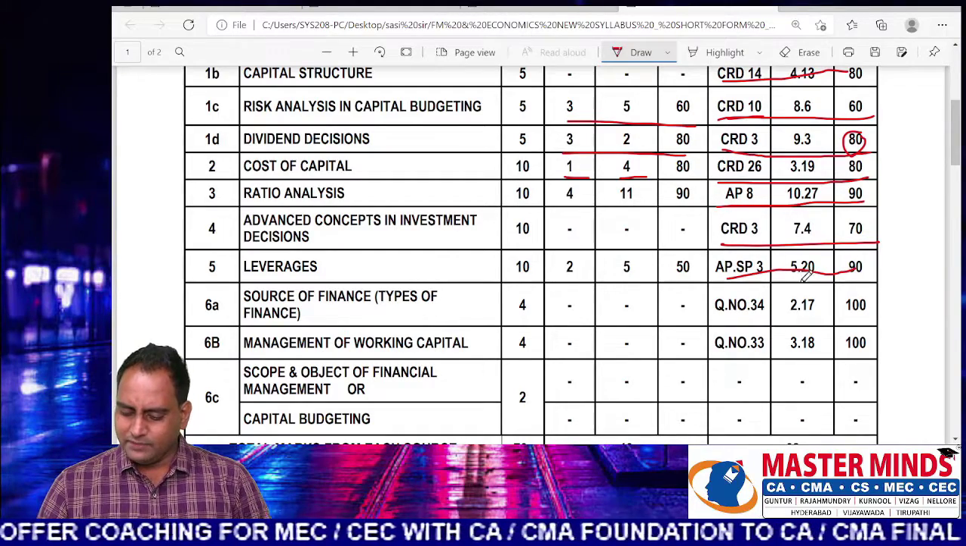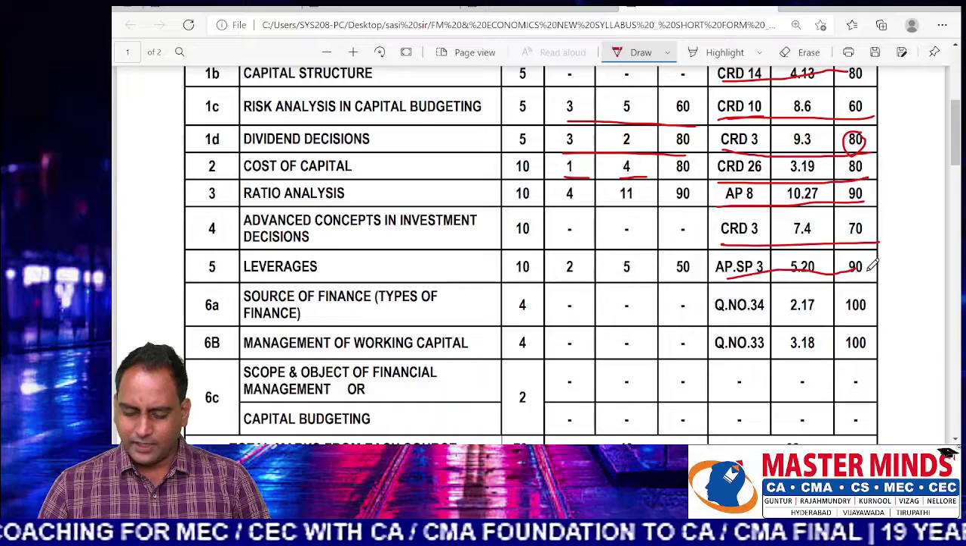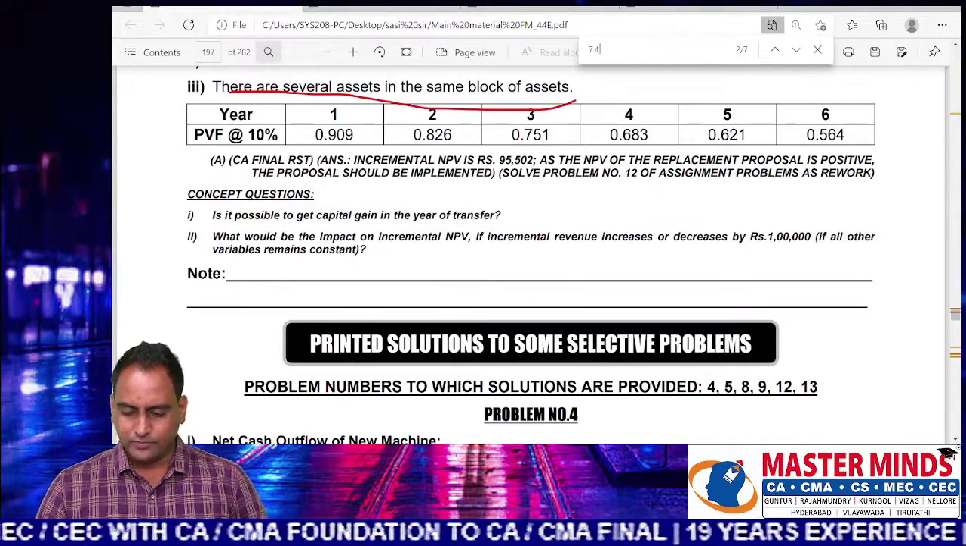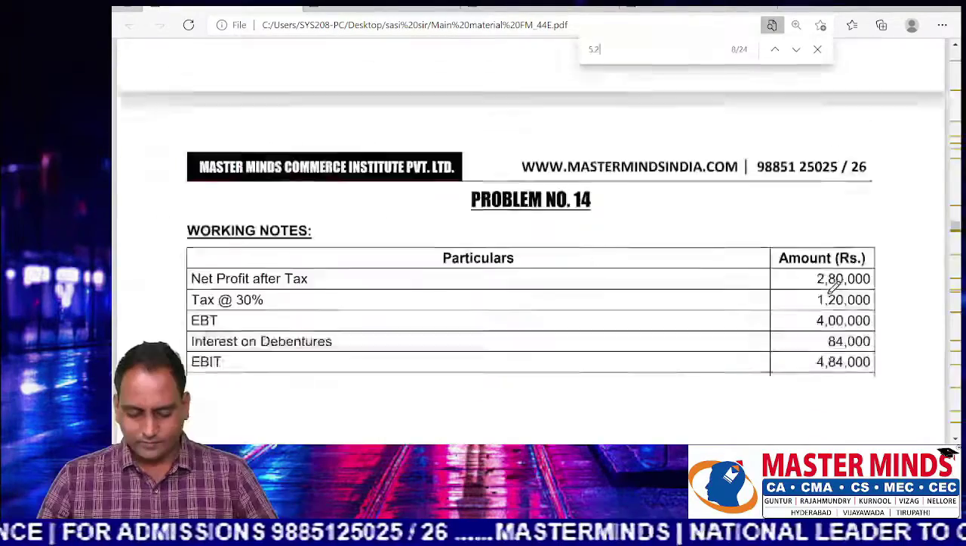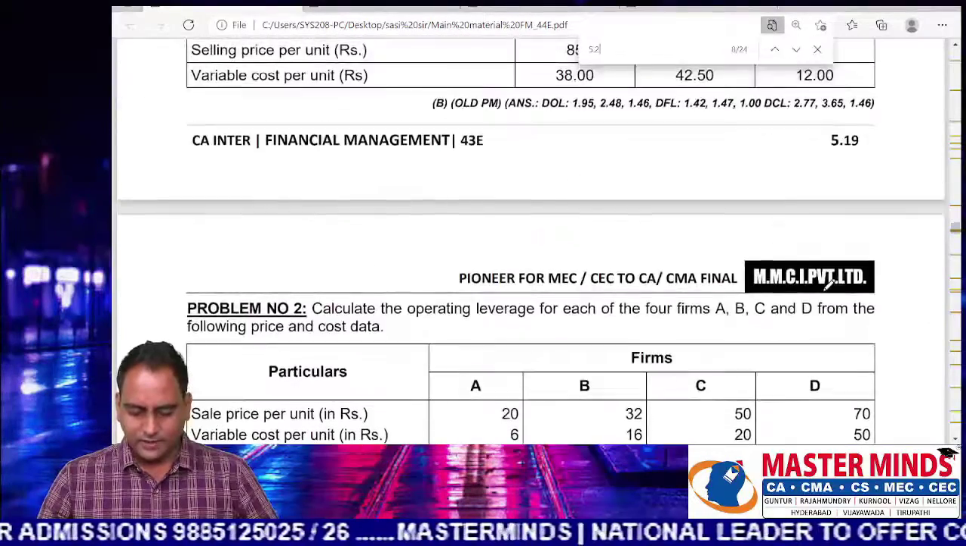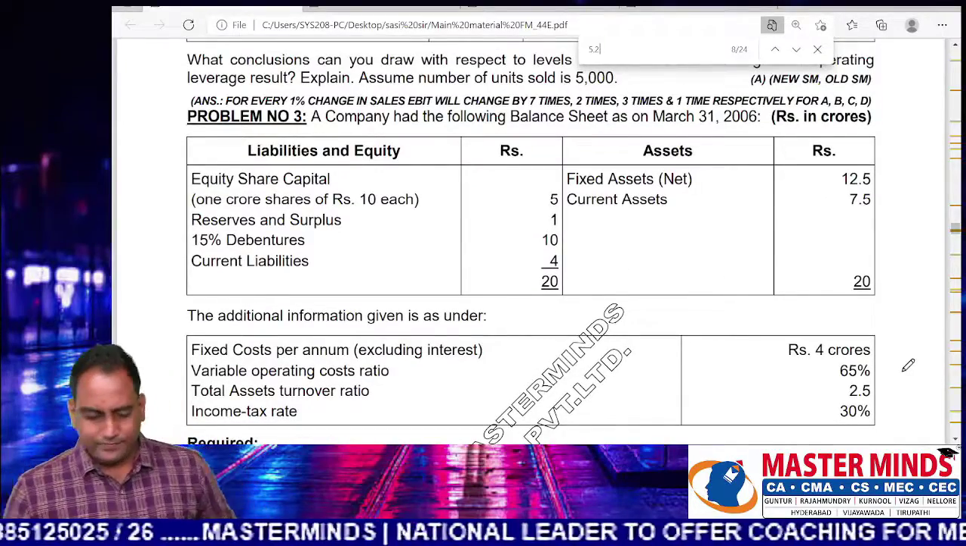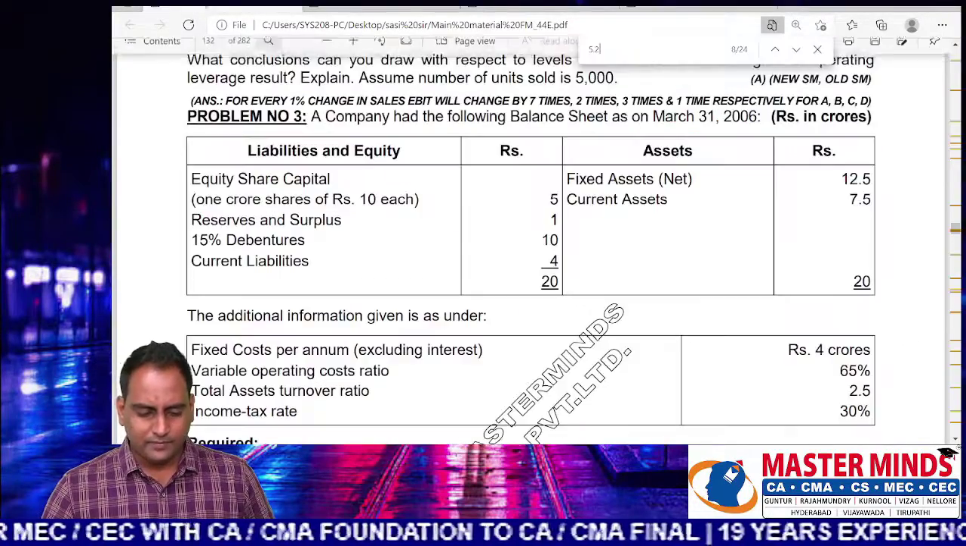So ASP 5.2, 90%. 5.2. Straight question. It is quite easy. You can see, problem number 3, 5.2, 90%.